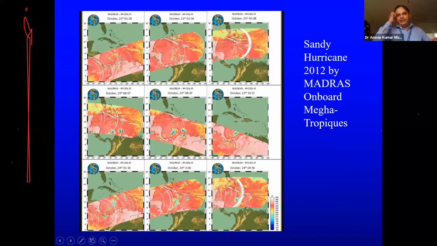Then this was detected by this Megha-Tropiques. On Megha-Tropiques, there is an instrument called MADRAS, and it is a microwave imager only, and like other imagers, it also has 9 channels, and those channels were able to detect it. 1, 2, 3, 4, 5, 6, 7, 8, 9. Yes, 9 channels.